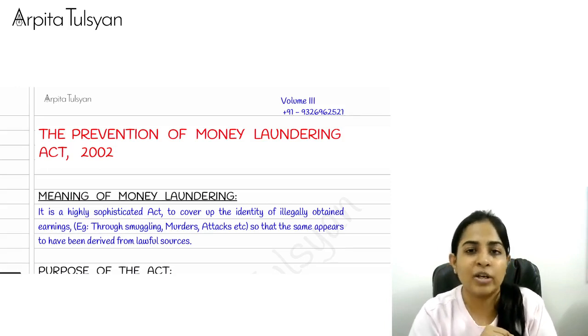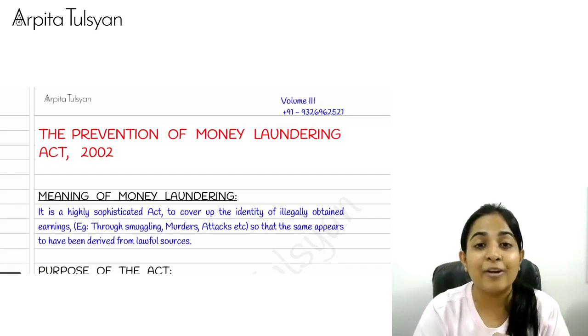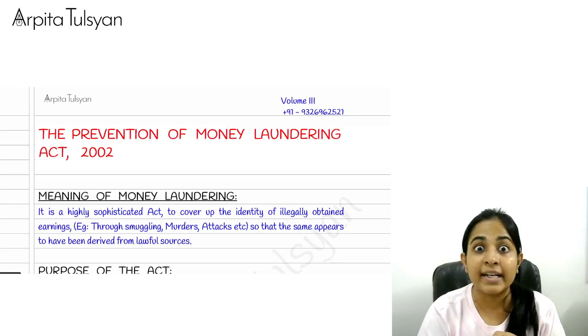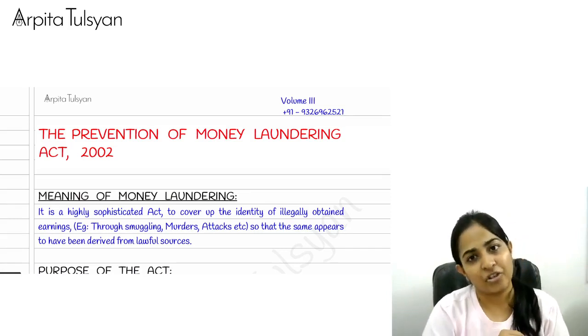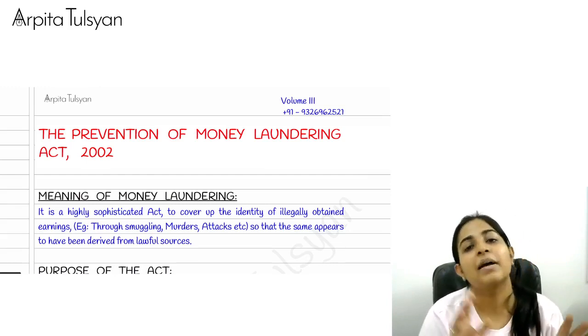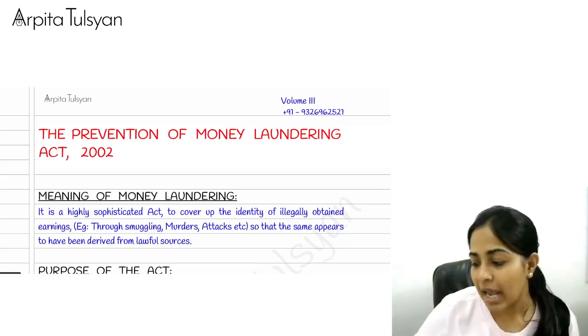We will not show in our books that I've kidnapped someone and I've got this money. We will try to hide the identity of such earnings. This activity of hiding the identity of these earnings is called money laundering.